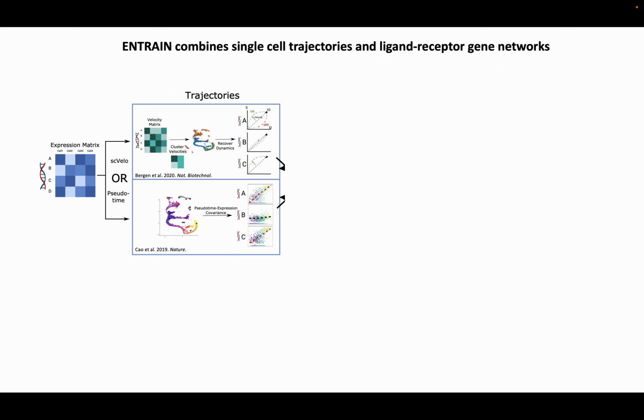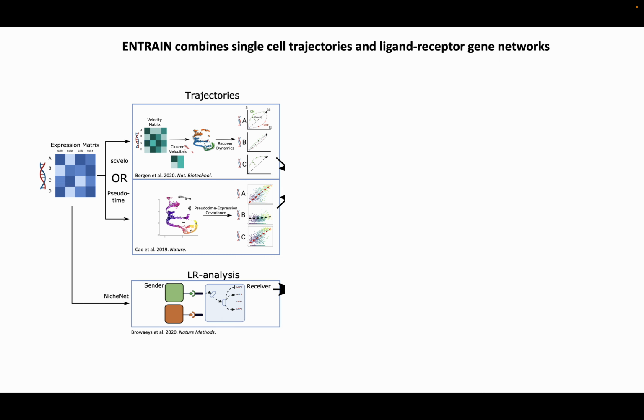From these methods, we select genes that are most informative of the dynamics, and we call them training genes. In the case of pseudotime, training genes are selected on the basis of their covariance with pseudotime. In the case of RNA velocity, these genes are selected on the basis of their velocity likelihoods or confidence, which is recovered from the function recover_dynamics in scVelo.